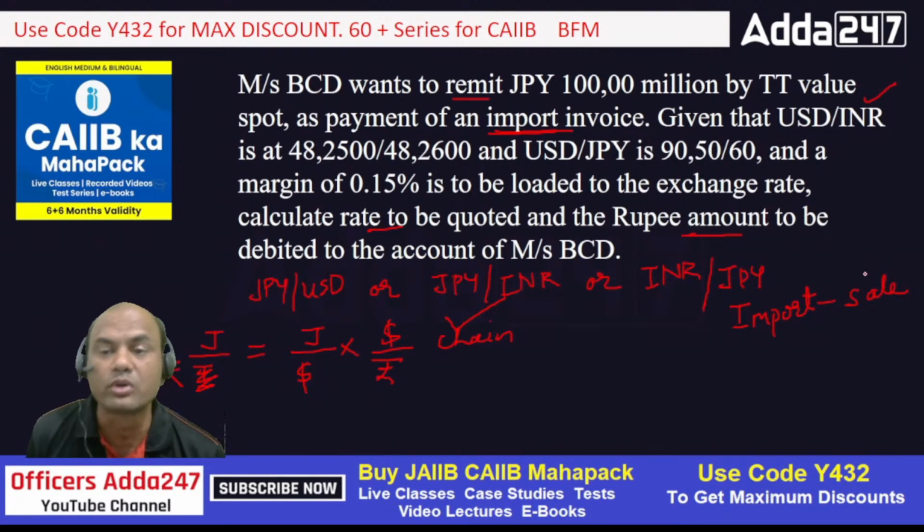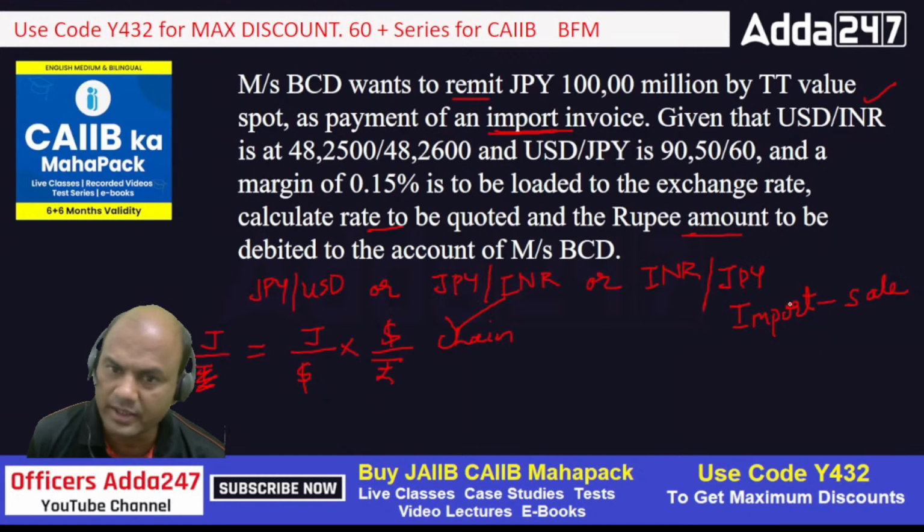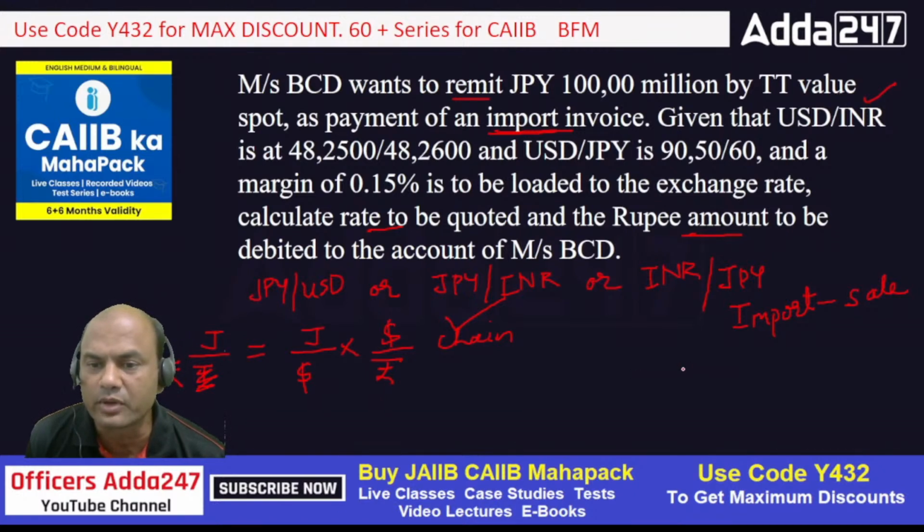Import currency is to be sold always, okay? Done. Now I'll use the sale rate. So dollar to rupees, firstly go for this. USD to INR I'm having it, so 48.26, isn't it? 48.26.